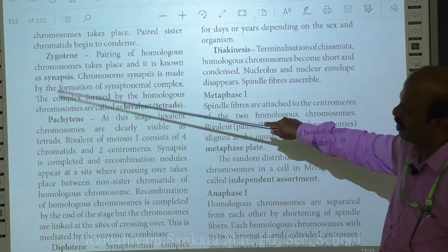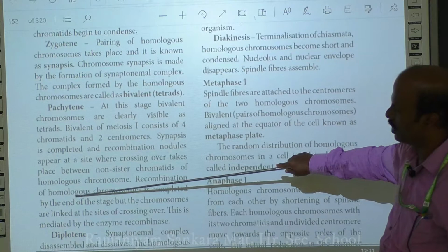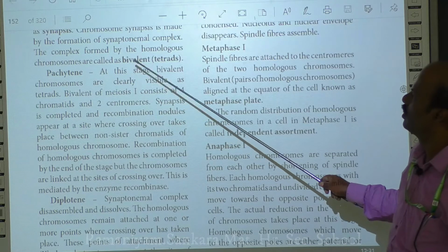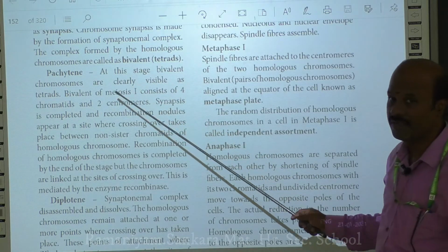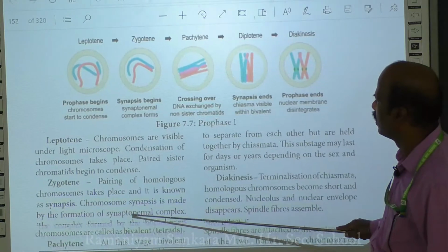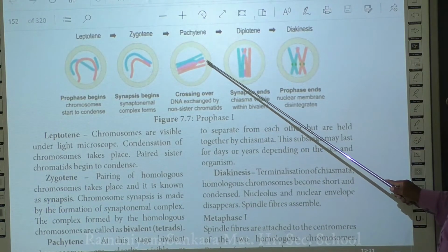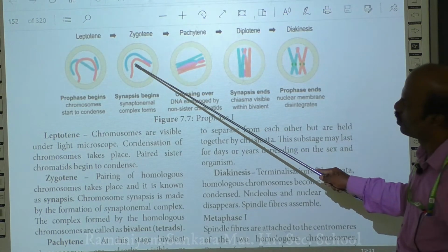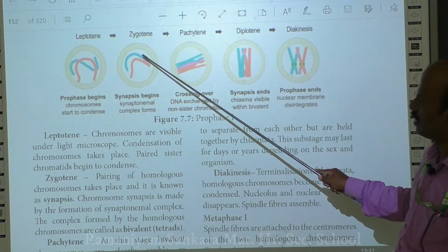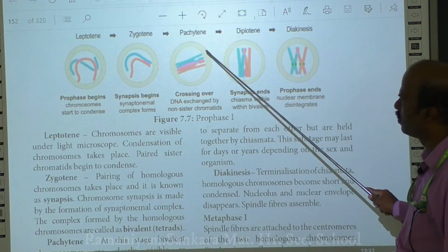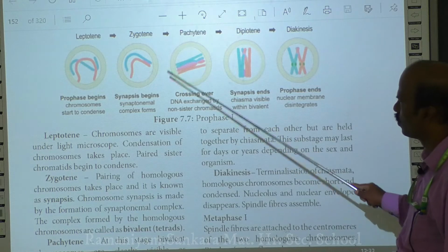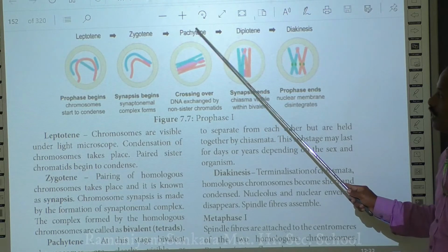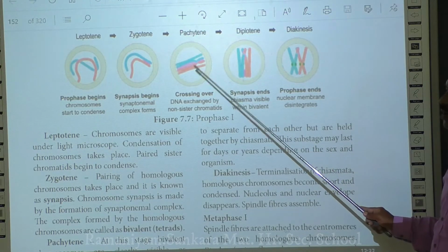So next to zygotene is the pachytene stage. During this pachytene stage, what is happening here? The bivalent chromosomes are clearly visible. When you look here at the zygotene stage, you are able to see only the 2 chromosomes, but the bivalent or tetrad is not clearly visible. Whereas in pachytene you see here 1, 2, 3 and 4. So the bivalent chromosomes, which are present in the form of tetrads, are clearly visible only in pachytene. Okay, so that's the important characteristic feature.